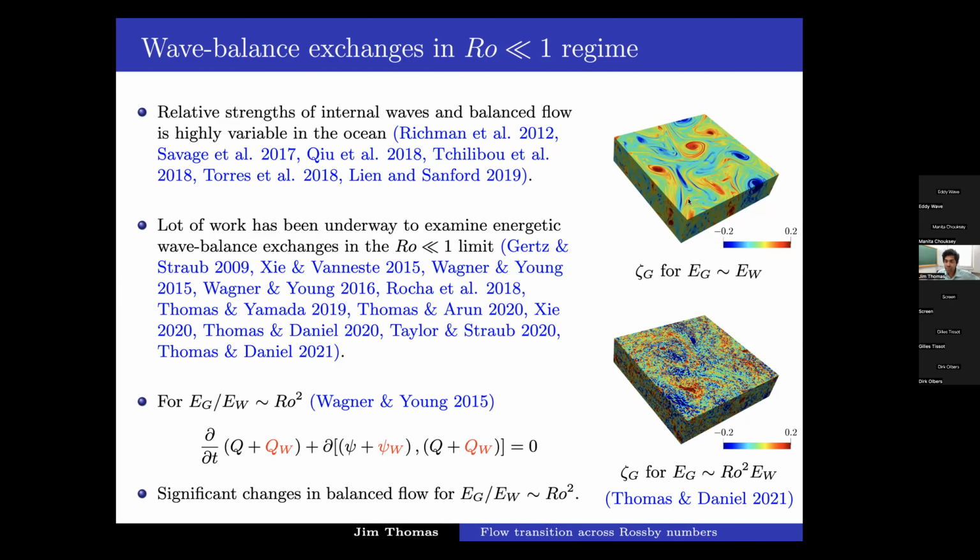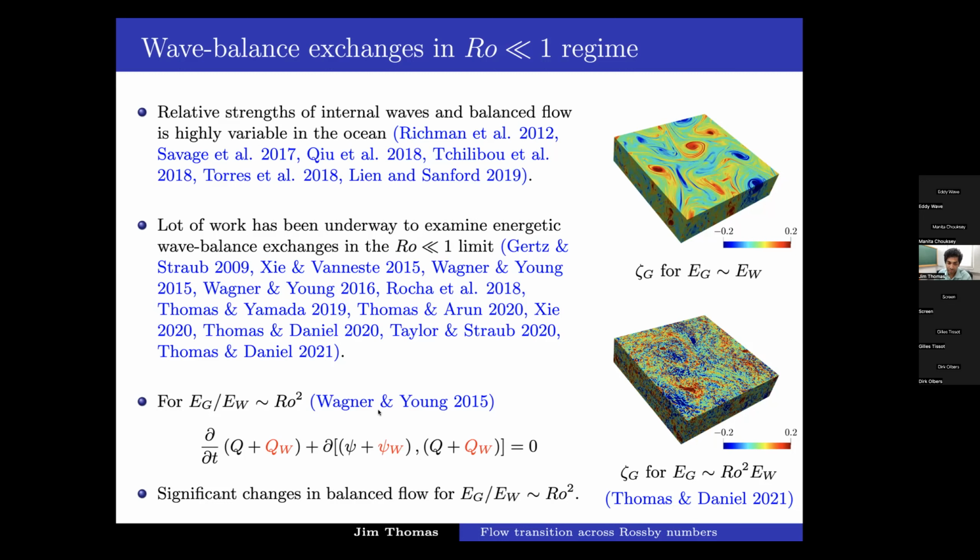So this is a figure from a paper we wrote with the collaborator. It's plotting the geostrophic vorticity field for two regimes. This is the geostrophic vorticity field for balance and waves of comparable strength, and this is when balanced flow energy is Rossby squared times wave energy. So the balance is much weaker here compared to here, and you can see how these large-scale coherent structures form as in QG dynamics in this regime, whereas when waves are much stronger, they can destroy a lot of these coherent structures and dissipate them at small scales with a forward cascade.